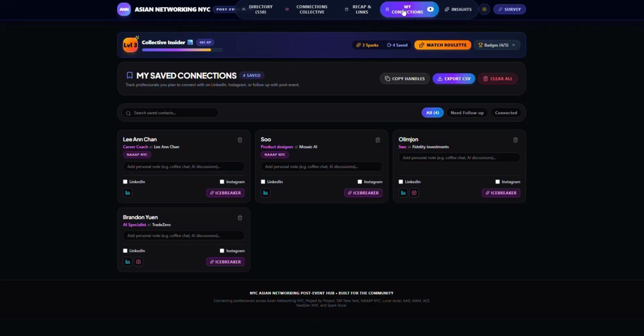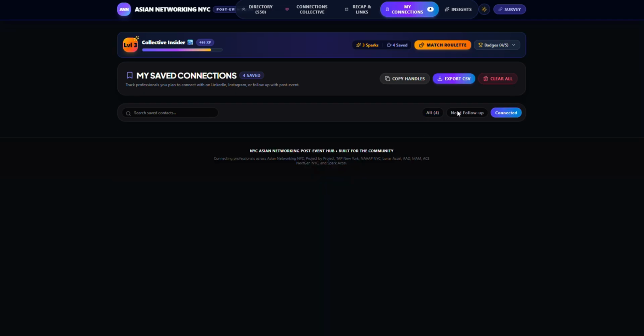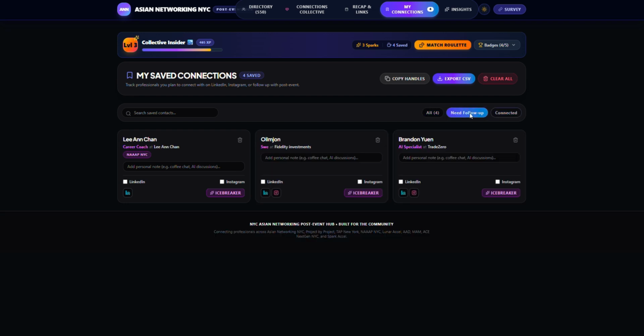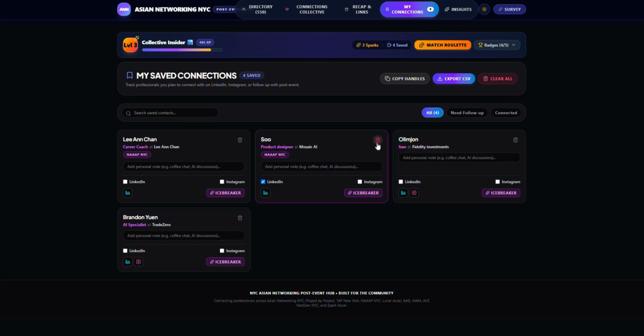And then remember, we save the connections from the roulette spins. You can either export a CSV or add them here, so you can click through to LinkedIn. Once you hit it, come back and say, okay, I connected, and you're connected. I don't actually know if this will stay when you refresh the page. I'll give it a try later.